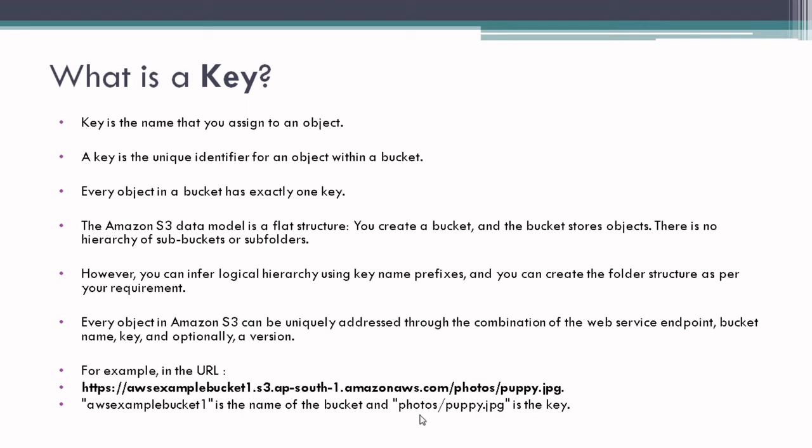So it is the combination of bucket, region, and key that uniquely identifies your object. This is the endpoint of your object. If you want to retrieve your object, you can use this URL.